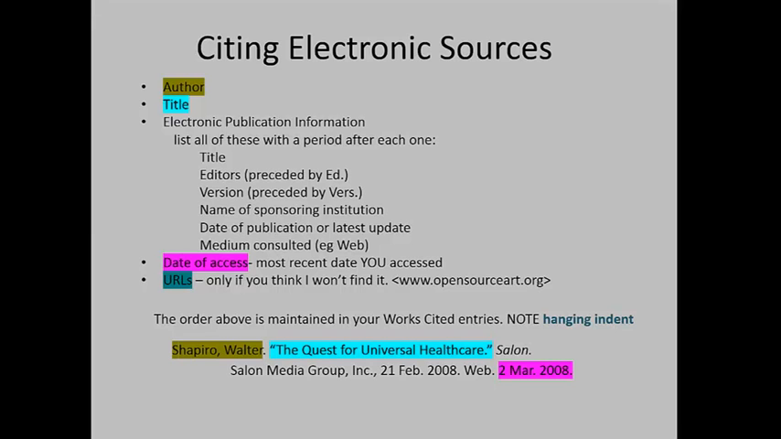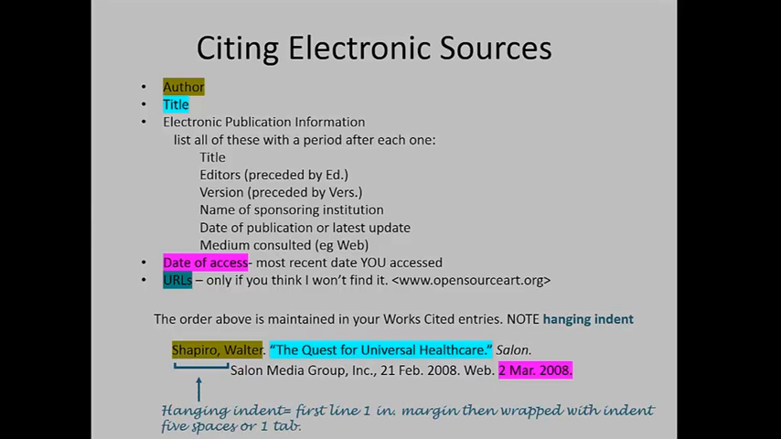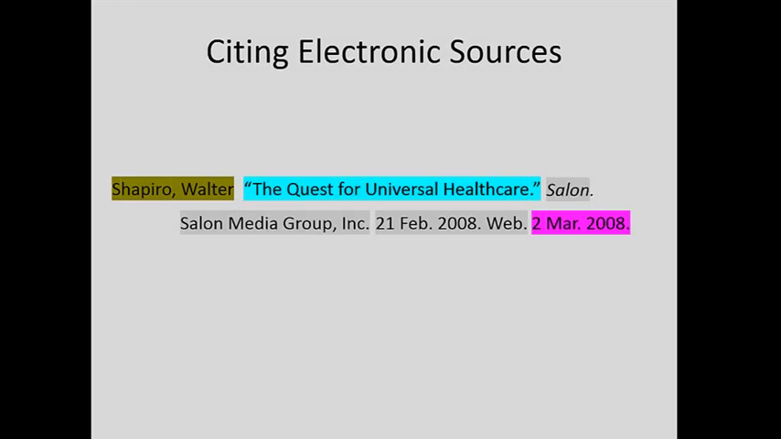And notice that there's a hanging indent. And that's the way that we format all Works Cited entries. And the way it works is that the first line is 1 inch in from the edge of the paper. So you have your typical 1 inch margin. And then the way that it wraps is with an indent of 5 spaces. And you can set this up in your word processor. So this is what an electronic source would look like on your Works Cited page.